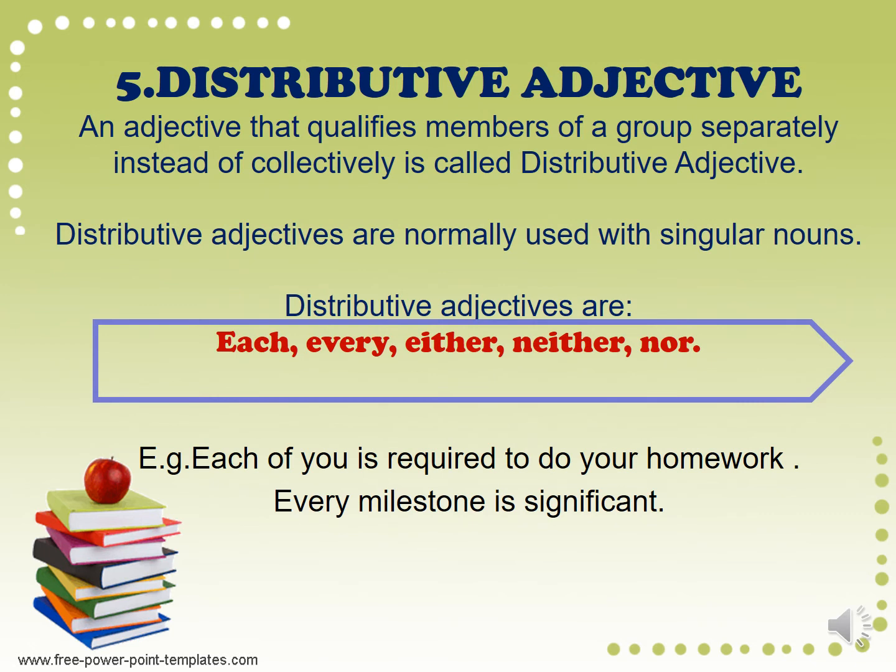Distributive adjectives are adjectives that qualify members of a group separately instead of collectively. Distributive adjectives are normally used with singular nouns. And examples are each, every, either, neither, nor. For example, each of you is required to do your homework. Every milestone is significant.